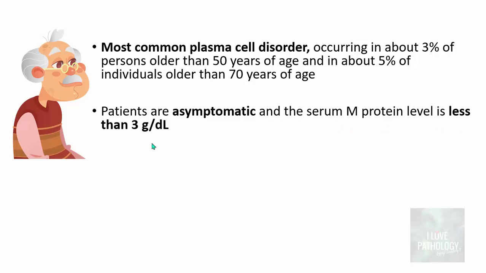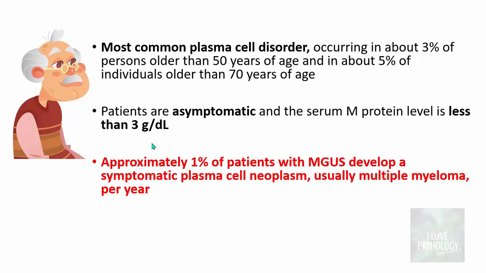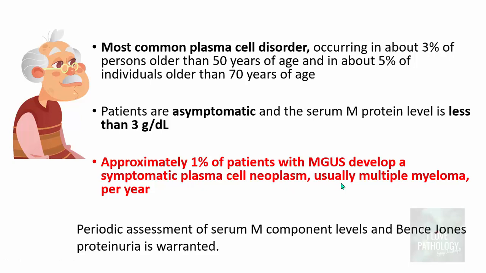In the earlier part, we discussed the levels of serum M protein, right? In the case of multiple myeloma, the serum M protein level was more than 3 grams per deciliter. In MGUS, the serum M protein level is less than 3 grams per deciliter. Now, approximately 1% of these patients develop a symptomatic plasma cell neoplasm, usually multiple myeloma. Because of this risk, we need to do a periodic assessment of serum M protein levels and also Bence-Jones proteinuria, just to ensure that these patients are not progressing towards symptomatic plasma cell neoplasms.